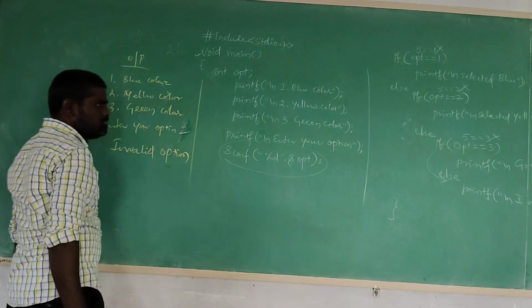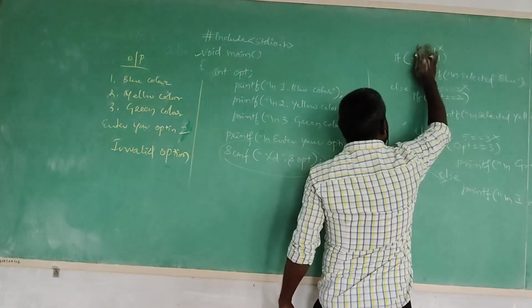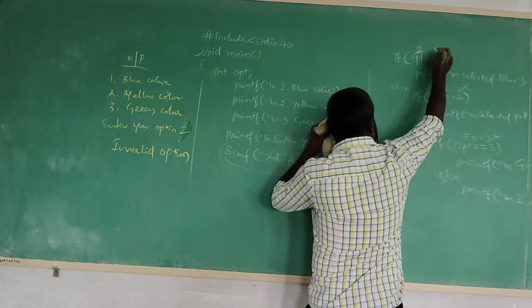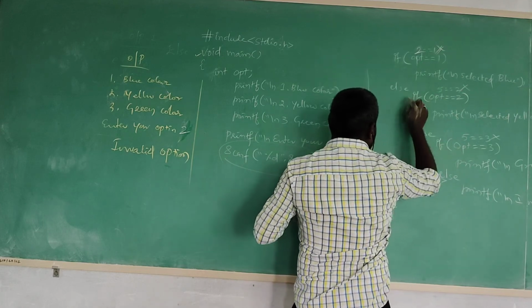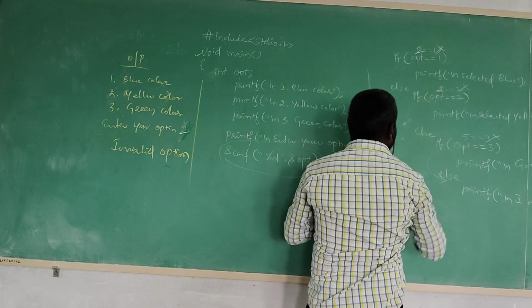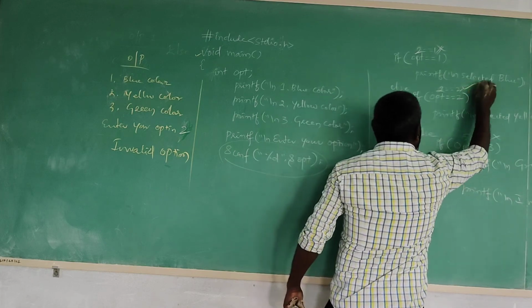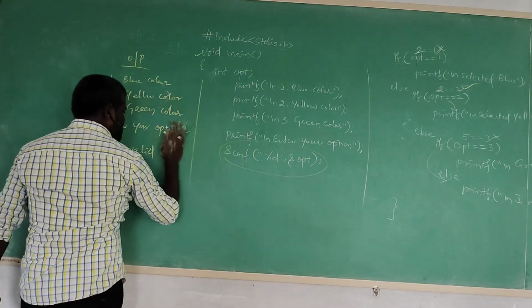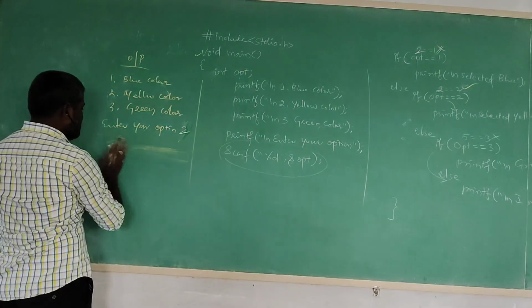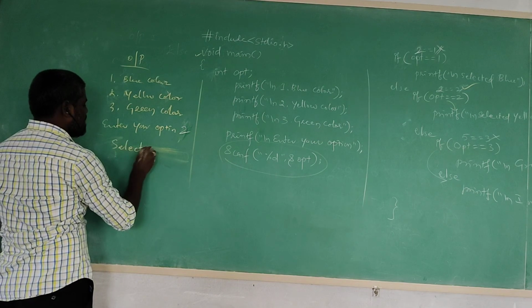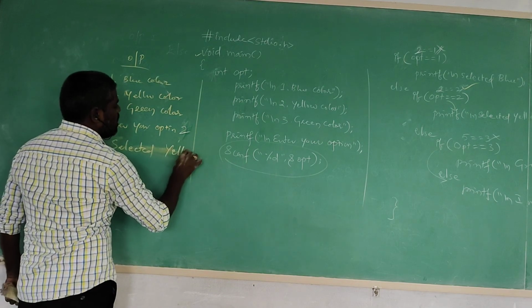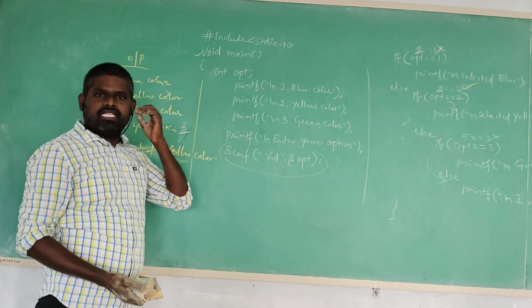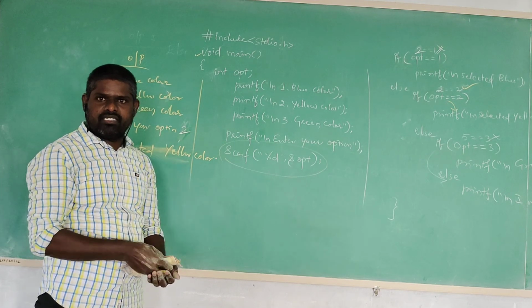Then you may give 2. Now OPT is equals to 2. 2 is equals to 1? Not satisfied. Next it goes to execute else. 2 is equals to 2? Yes, condition satisfied. Now it executes the true block statement. Maybe your given value is 2. Then it prints on the console: you are selected yellow color. Like this, the else if or ladder if statement is executed.